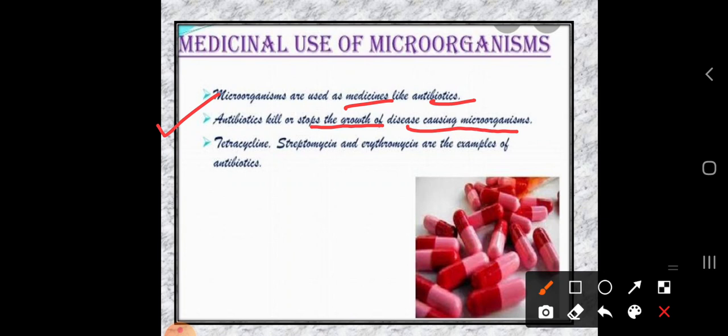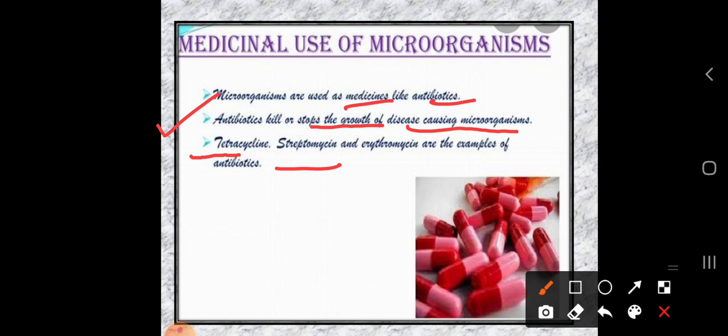Okay, so here are a few examples of antibiotics. So what are those? Let's take these words because they will be a little bit tough. You have to read them twice or thrice, then they will become familiar to pronounce. So what is the first here? That is tetracycline. Second is streptomycin. Okay, so the second microorganism which we are using as an antibiotic is streptomycin.